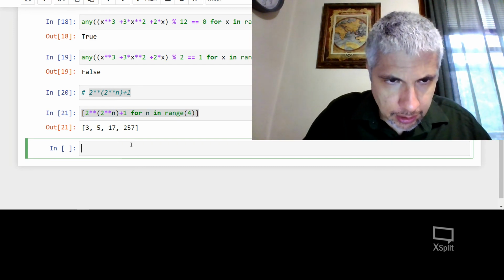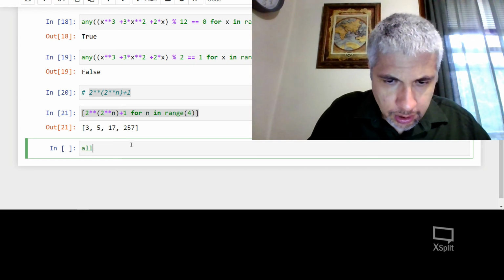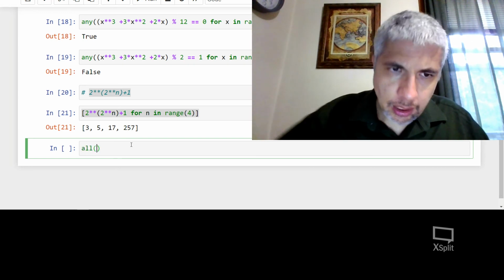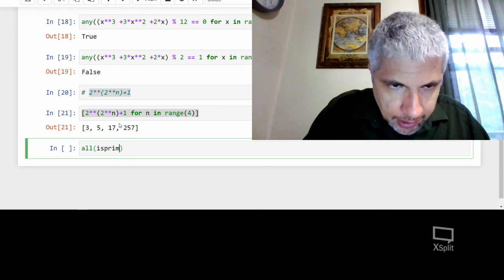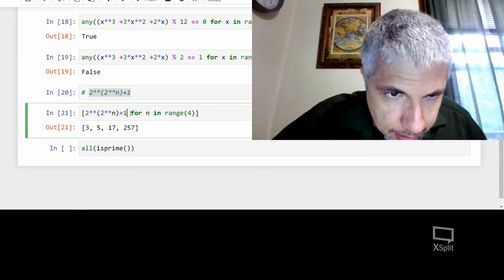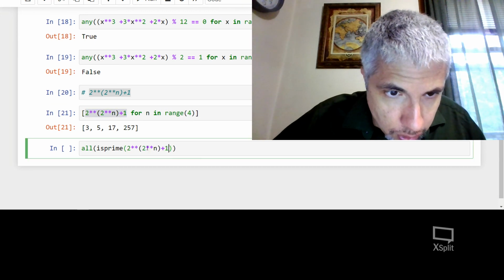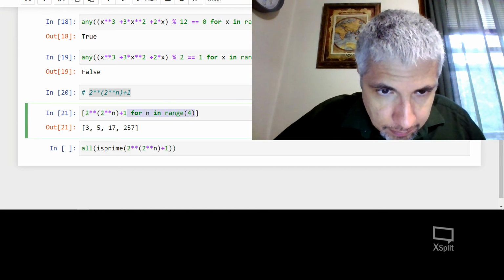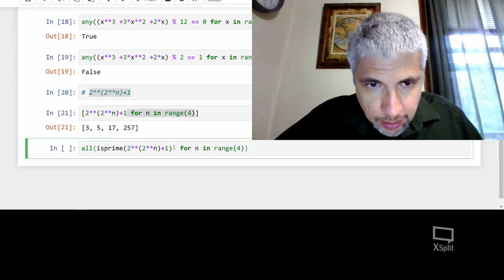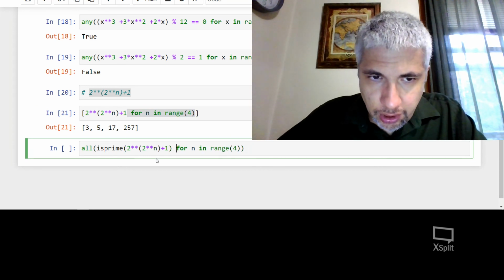Let's take all, and what I'll do is I'll take is prime of this for n in range 4. So this is always going to either be true or false.